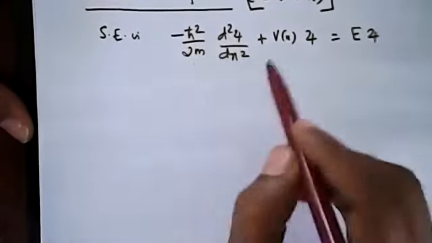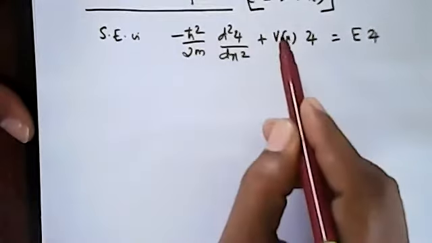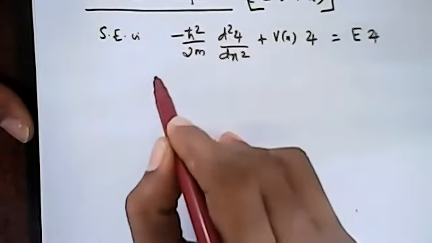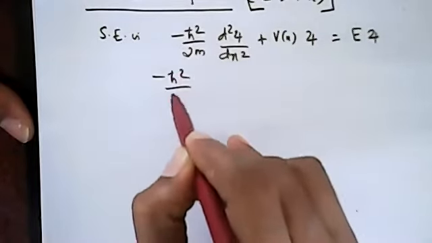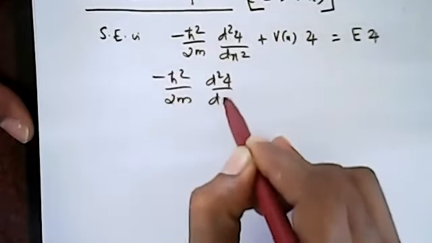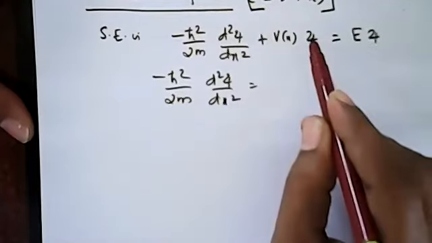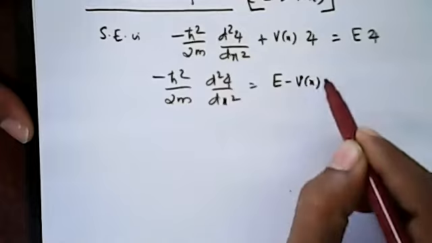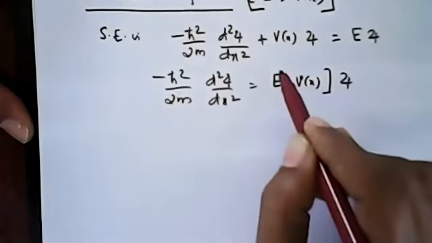Now this can be written as, let this one go to the other side. Minus h cross square by 2m d square psi by dx square equal to E minus V of x into psi.